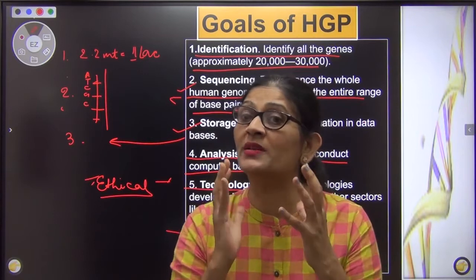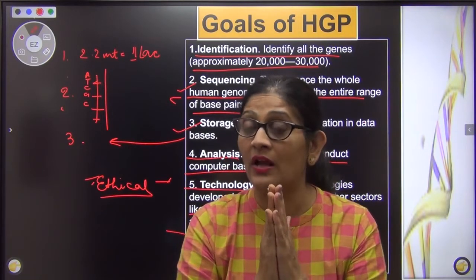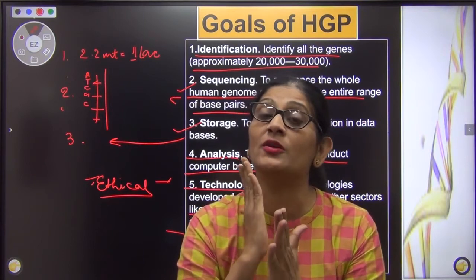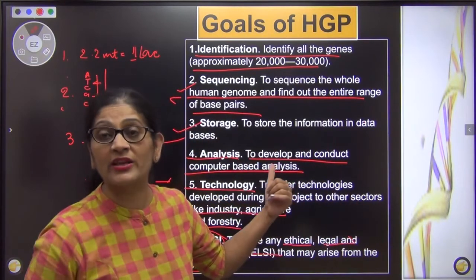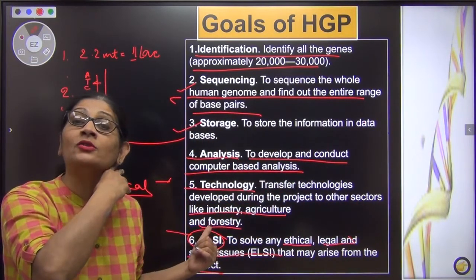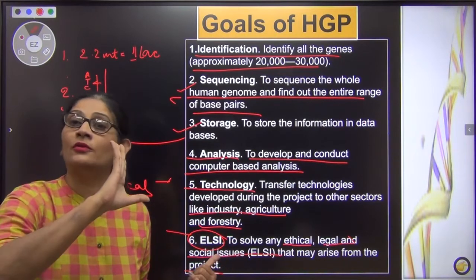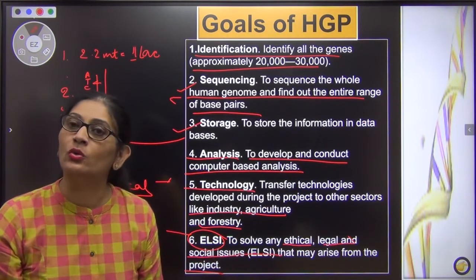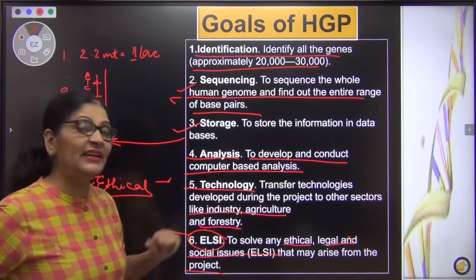That there should be some secrecy, that no, you cannot disclose this. So some ethical issues must be addressed before we take on such a big project, because otherwise the project could be devastating. This project could even destroy the world. Because once the genes are exposed, now everything about you is known. Now you are a vulnerable person. So, ethical. Now legal issues.